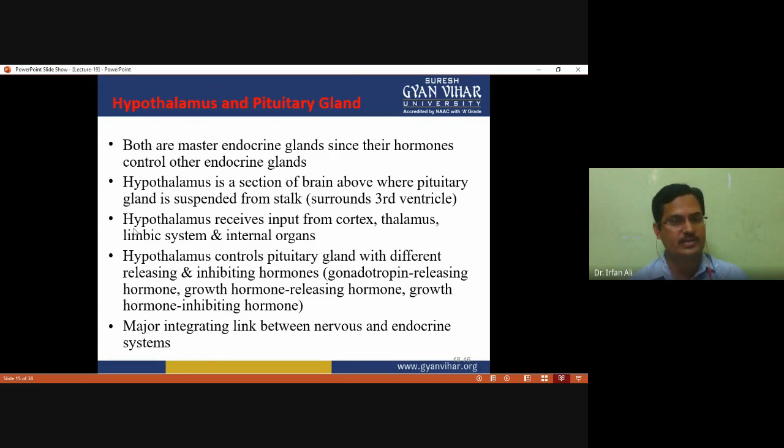The hypothalamus receives input from the cortex, thalamus, limbic system, and internal organs, and controls the pituitary gland with different releasing and inhibitory hormones, like gonadotropin releasing hormone, growth hormone releasing hormone, and growth hormone inhibiting hormone. The major integrating link between the nervous and endocrine systems is the hypothalamus and pituitary gland.